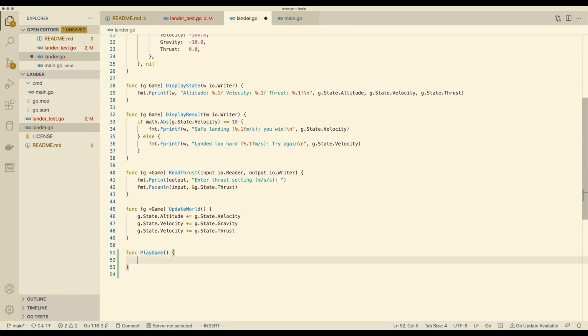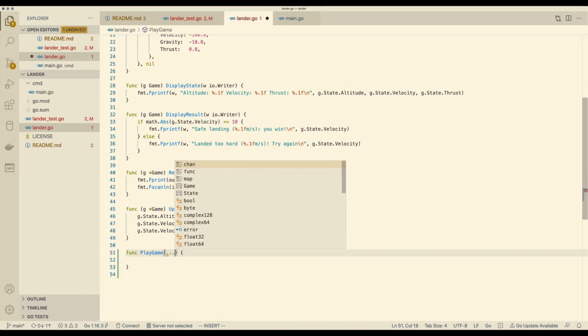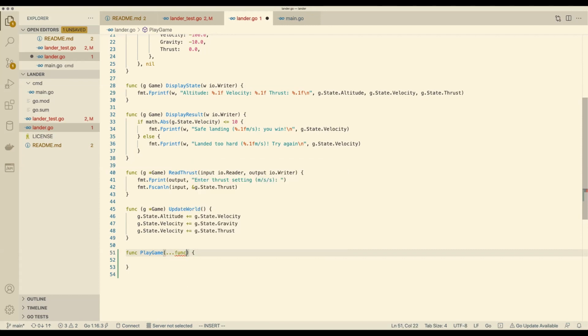Okay, it takes something. We'll come to that in a moment, but it doesn't return anything. Now, what does it take? We've said it's going to be variadic because there could be any number of options, any number of which you can omit. So it'll be takes some dot dot dot number of something. Functions. Suppose we just give this type a name and just call it option. That'll make this easier to read, won't it? So we'll just say we take variadic option and we'll need a name for that parameter. So let's name it opts, let's say.